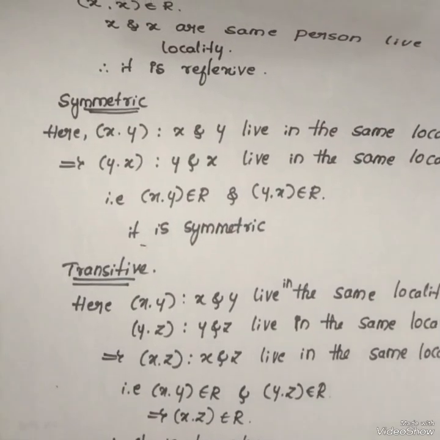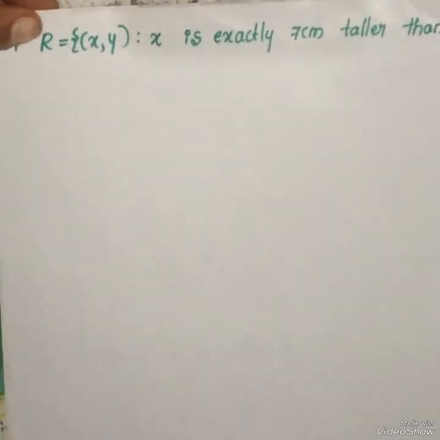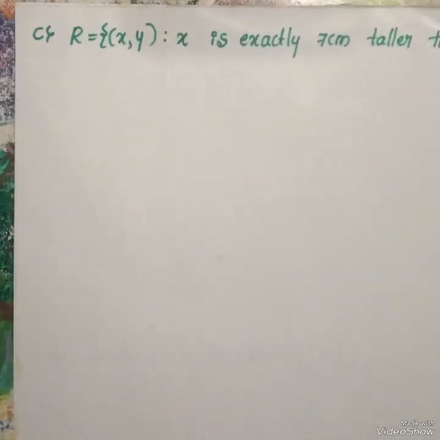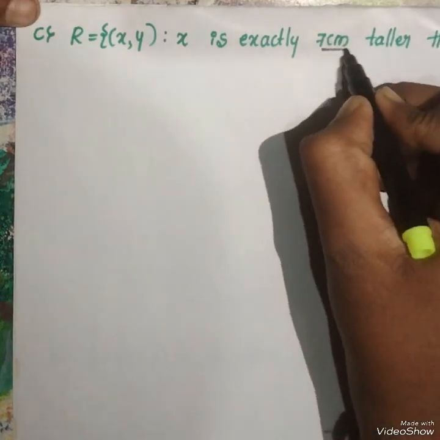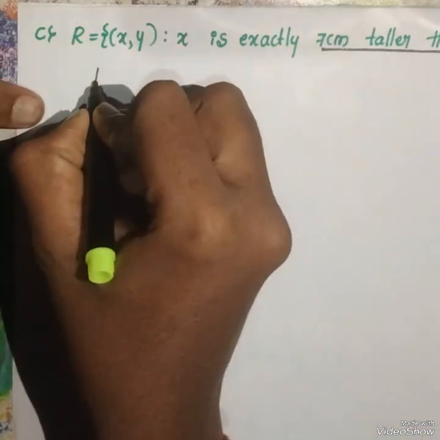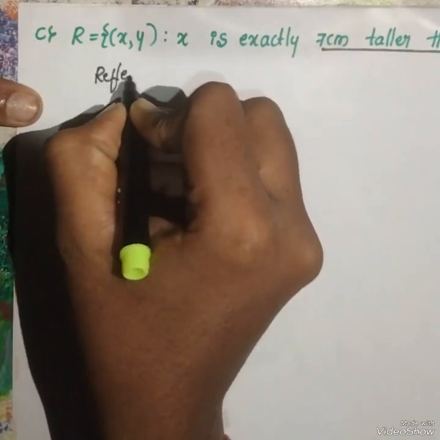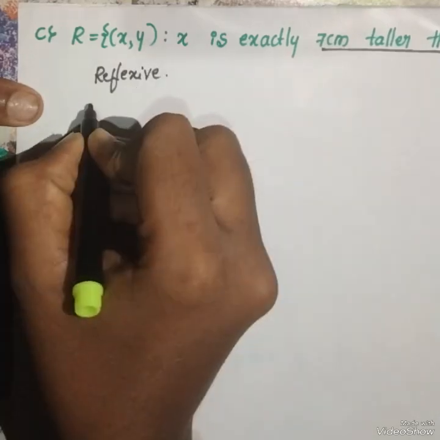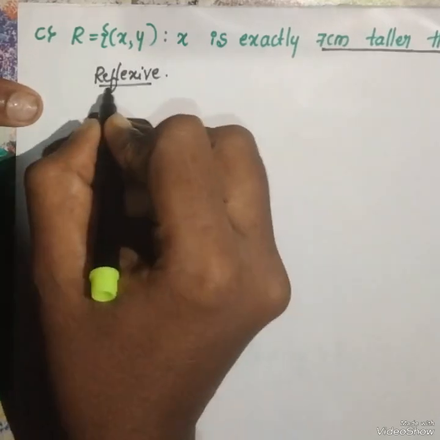Now, let's discuss the next problem. Consider the relation R = {(x, y) : x is exactly 7 centimeter taller than y}. Here we have to notice the condition, exactly 7 centimeter taller. Now check for the reflexive condition.